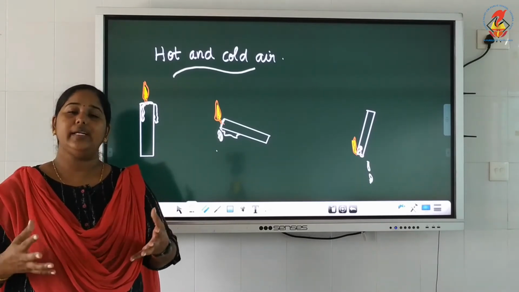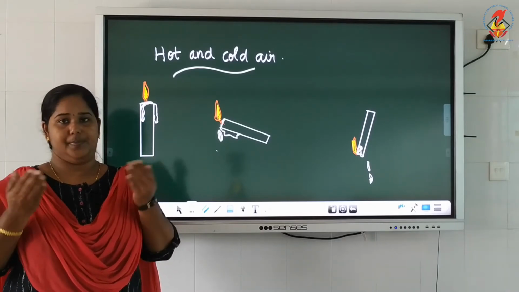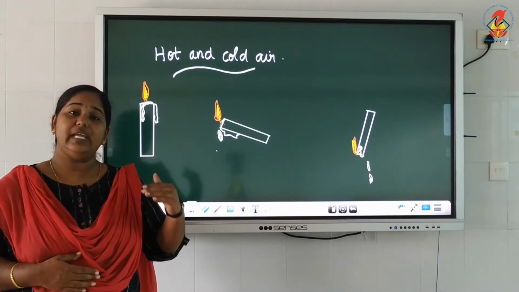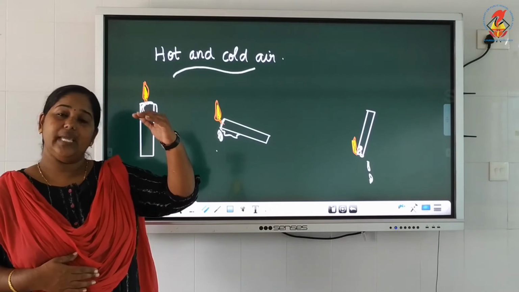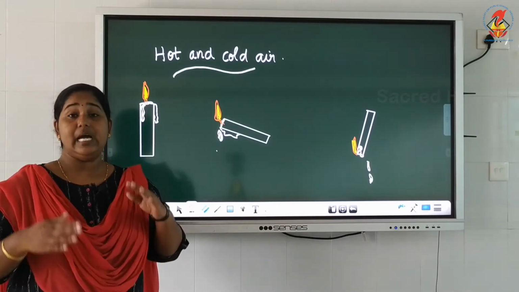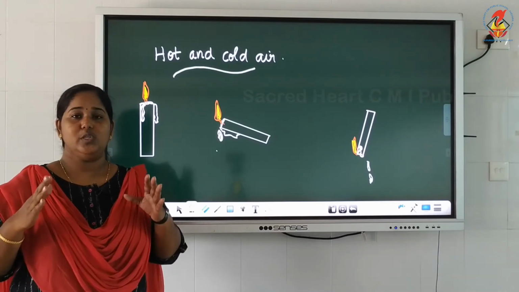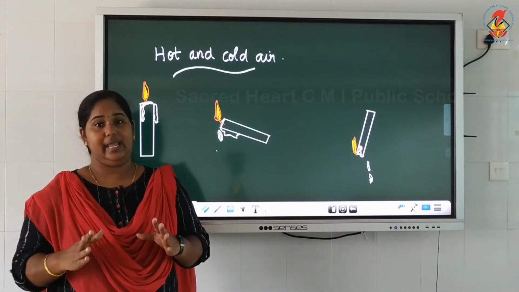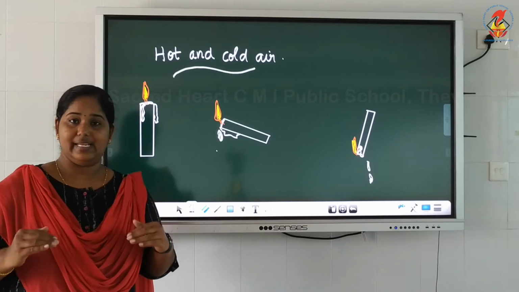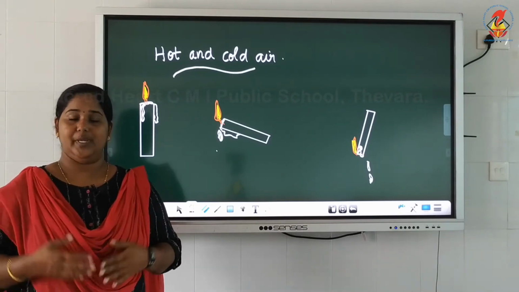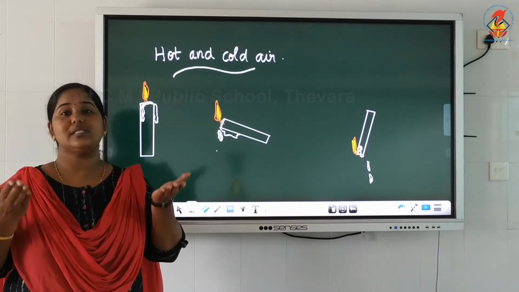And this hot air moves up. That is why we feel more heat when we keep our hand on top of the flame compared to the sides of the flame. So just remember, hot air always becomes lighter and moves up, because lighter things always go up.